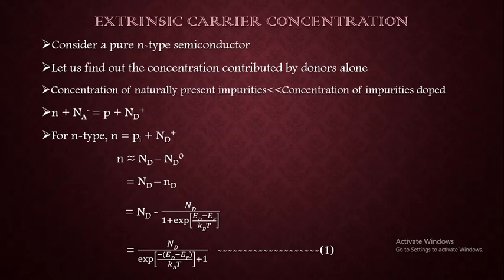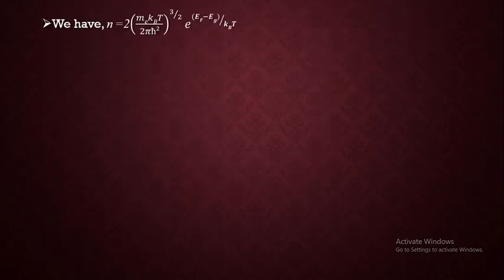So this is for n-type, which is giving you n value, that is the carrier concentration. And also we know another expression which we have already derived in intrinsic carrier concentration derivation, that is the number of electrons present in conduction band. n is equal to 2 times (me kBT divided by 2 pi h cross square) whole raised to 3 by 2 into exponential of (Ef minus Eg) divided by kBT.